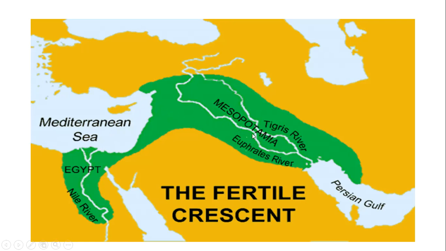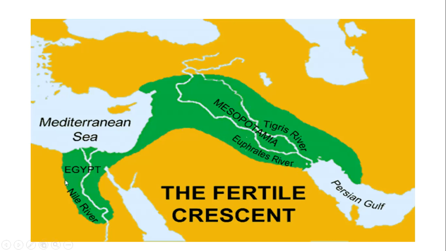We call it the Fertile Crescent because it's very good for planting crops. Here we have the River Nile and two rivers, the Tigris and Euphrates in Iraq.